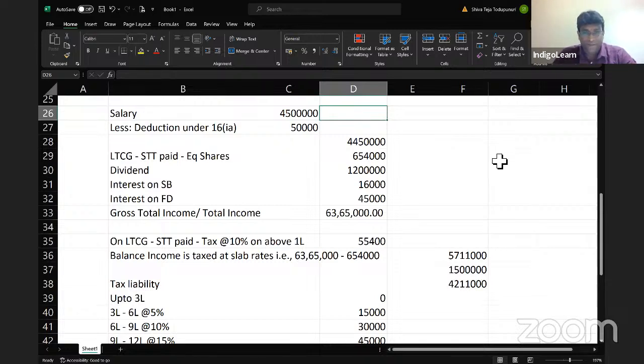Perfect. 6,54,000. Dividend 12 lakhs. Interest on savings bank. Interest on FD. That's it, right? Then why is the option not matching? Just give me 1 second, guys.